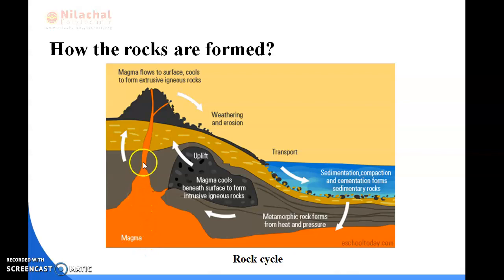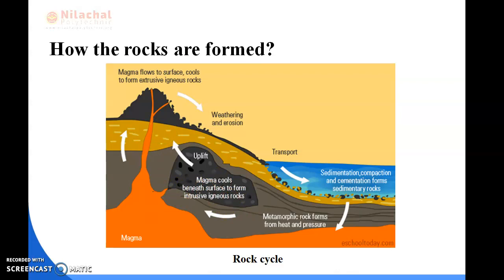Okay, comes out from the surfaces. This is known as magma. Here you can see this is known as magma, and the magma tries to flow above the surfaces and cools off. We can see that is known as extrusive igneous rocks, and some of the magma cools below the surfaces. We can say that is intrusive igneous rocks. Okay, you can see here. And this is how the igneous rocks have been formed.